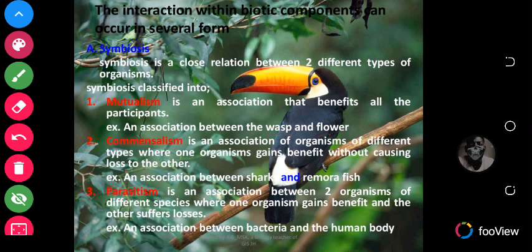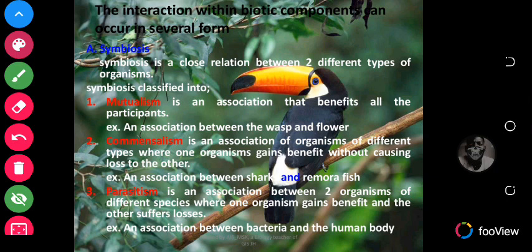Commensalism. Commensalism is an association of organisms of different types where one organism gains benefits without causing loss to the other. So there are other associations where two organisms of different types come together and one benefits but doesn't cause any harm. So the person just benefits but doesn't cause any problem to his or her partner. And this is what we call commensalism.